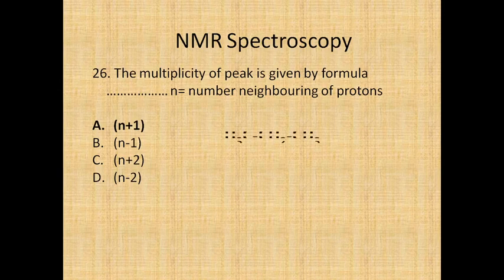Let's take an example. If you have this particular compound, propane, what will be the multiplicities of the given protons? For CH3, how many neighboring protons are present? 2. So 2 plus 1, and therefore you get a triplet. For the methylene, the neighboring protons are 3 and 3, so a total of 6 protons are present.